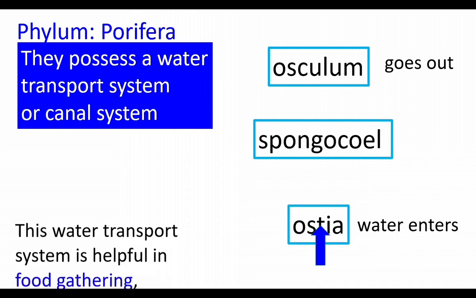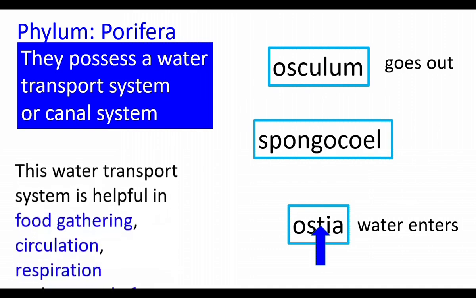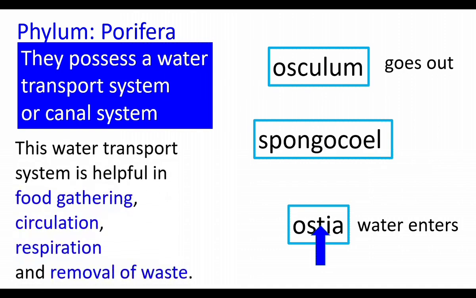The water transport system is helpful in food gathering, circulation, respiration, and removal of waste. When the water goes inside, food materials move inside. Oxygen is obtained from the flowing water by the animal. When the water goes out, the waste materials are sent out of spongocoel. And this system circulates water.